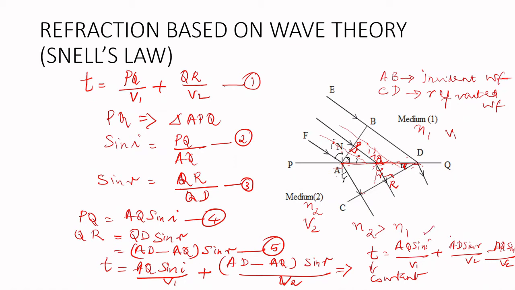Since t is a constant, we can say AQ sin I by V1 minus AQ sin R by V2 has to be equal to 0, because the condition says t is a constant, so the right hand side also has to be constant.